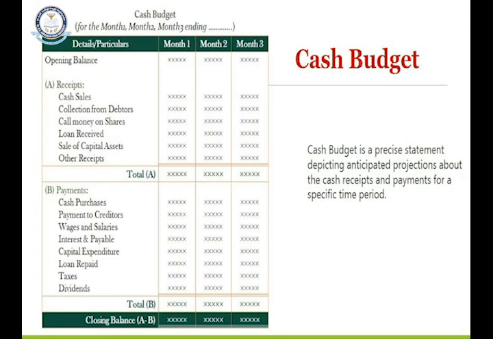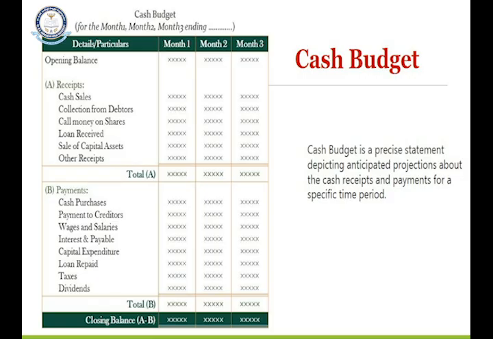Now coming to different financial statements which will help in financial planning, because initially we said that a financial plan is nothing but a statement. So those statements are of different types. The first type of statement is called a cash budget. Cash budget is a precise statement which is talking about projections related to cash receipts and cash payments.